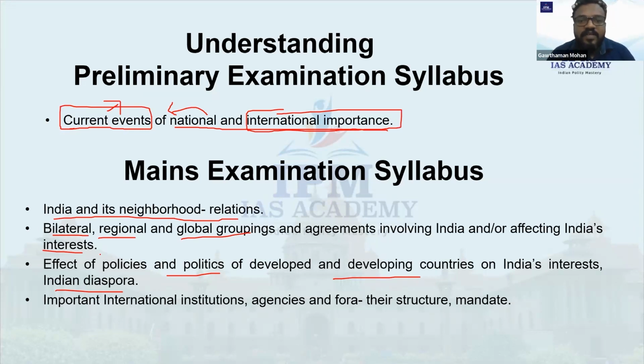Just take the case of the Sri Lanka war. The Sri Lanka war that happened in 2009 between the Sri Lankan government and the LTTE affected many civilians. Tamil civilians were affected, and we all considered them our Indian diaspora. So there were a lot of problems happening in India also at that time. This is how India is connected, and how the policies of developing or developed countries affect the Indians or the Indian diaspora living in that area. That is also a huge concern for us.